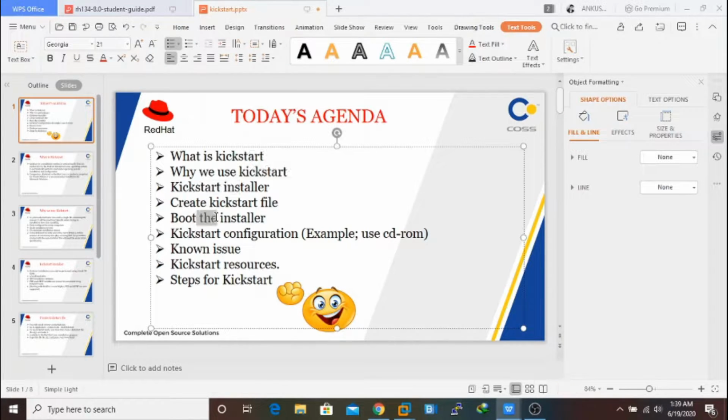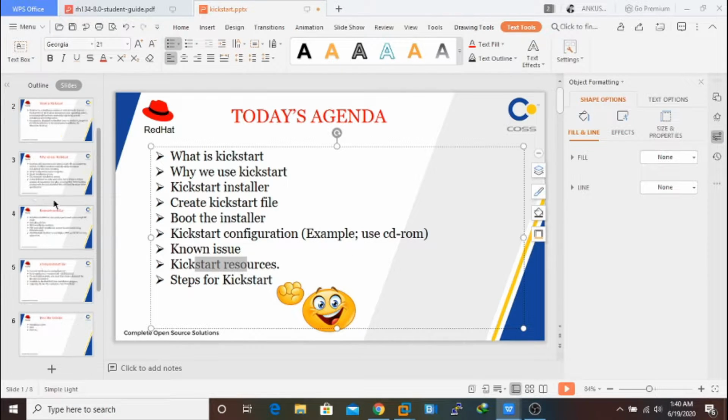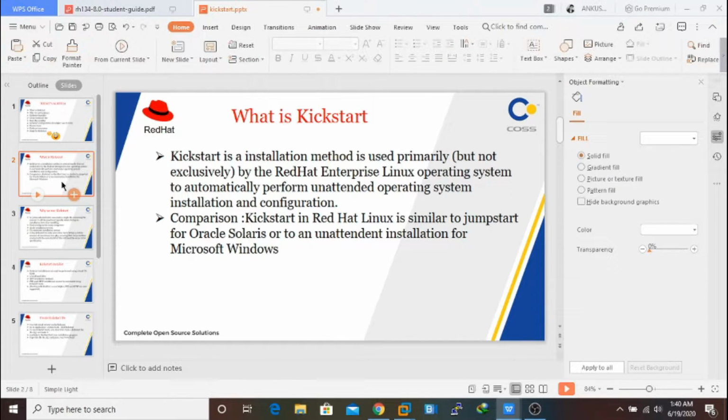Then booting the installer and Kickstart configuration, meaning how you can create those files and what configuration information will be stored inside it. And the known issues which can come up there, Kickstart resources, and at the end I'll show you the steps live on my laptop. There is some theory part, let us finish it so soon we can move on to our lab part. So without wasting any more time, I am just starting my document.